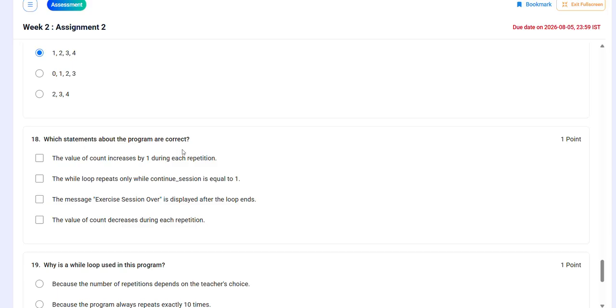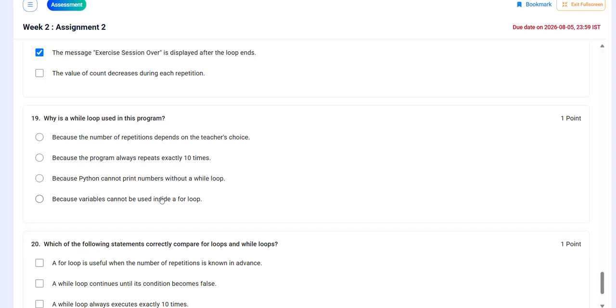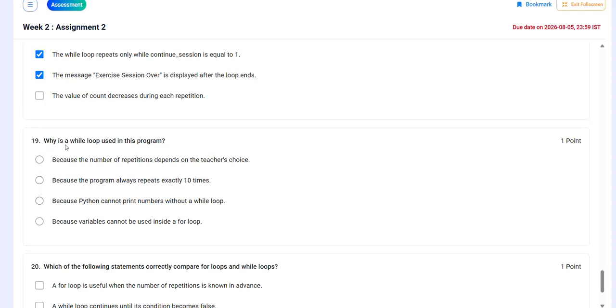Which statements about the program are correct? The value of count increases by 1 during each repetition. In this, options 1 2 3 are correct. Then in the 19th, is a while loop used in this program because the number of repetitions depends on the teacher's choice?